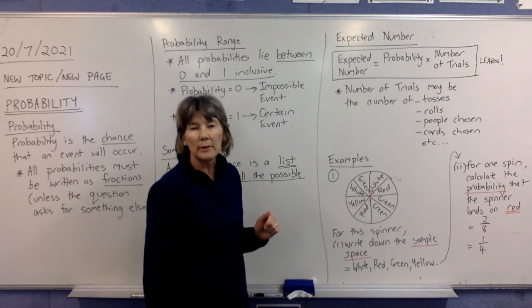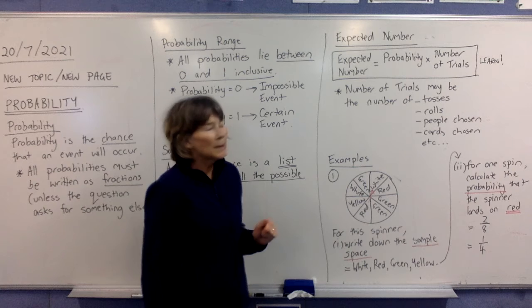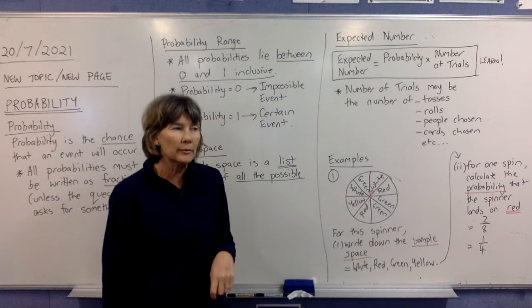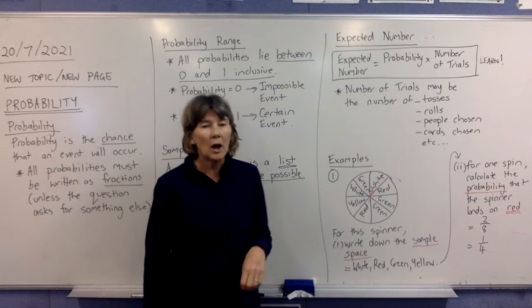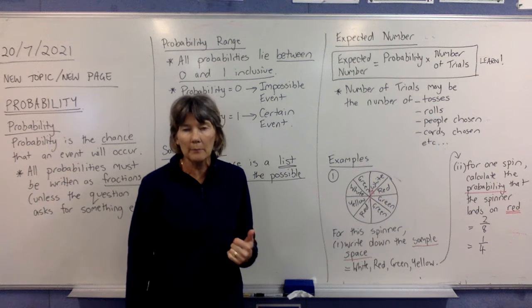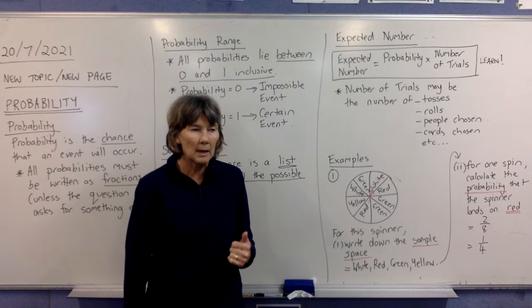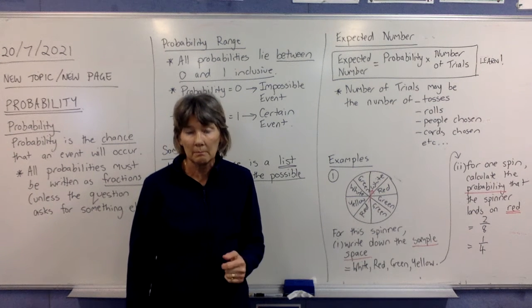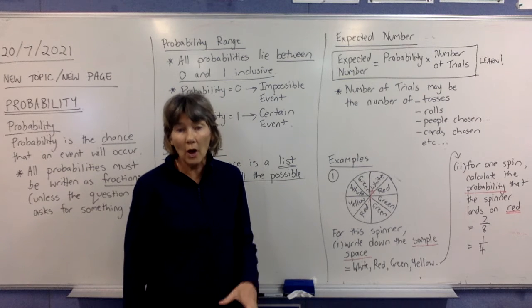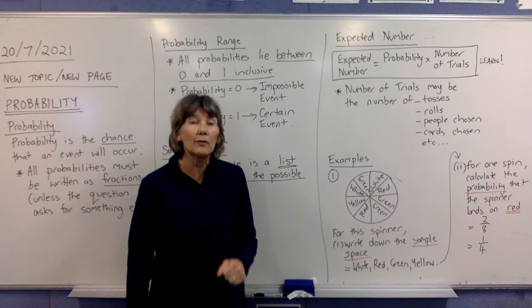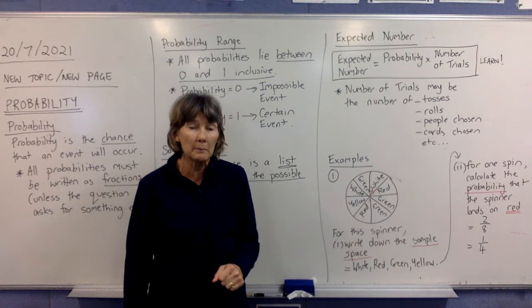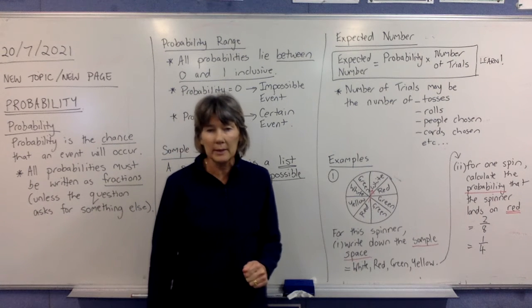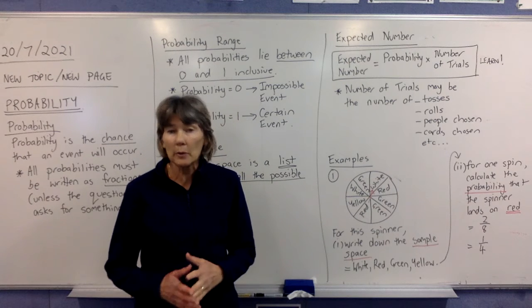There'll be occasional questions on this, and they'll do a bit more on this next year. But if they ask for the expected number, so if it said something like, I'm rolling a dice 60 times, how many 5s would you expect to get if I rolled a dice 60 times? Now some of you might go, I know how to do that, that's easy. Some of you might have no idea.